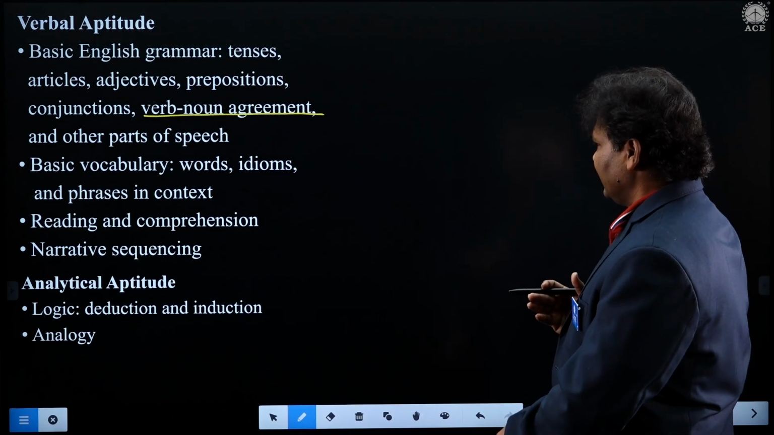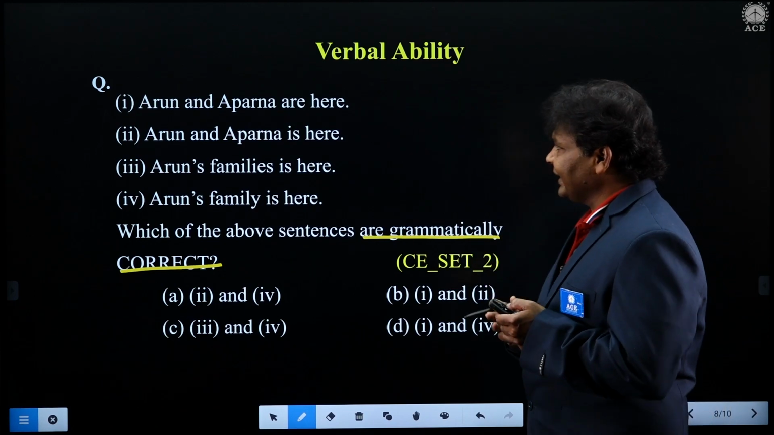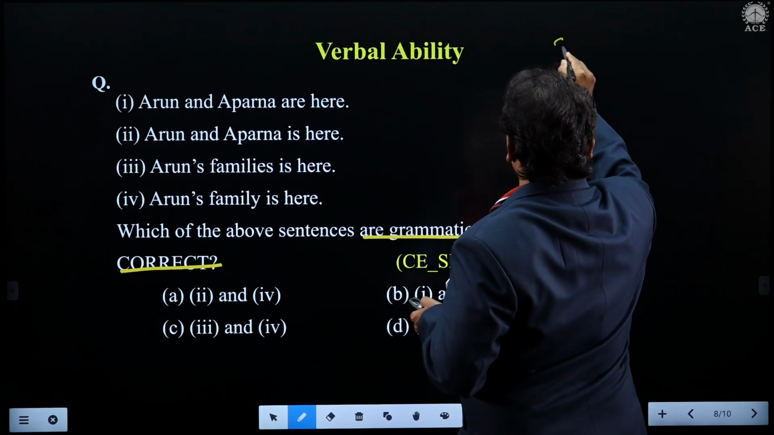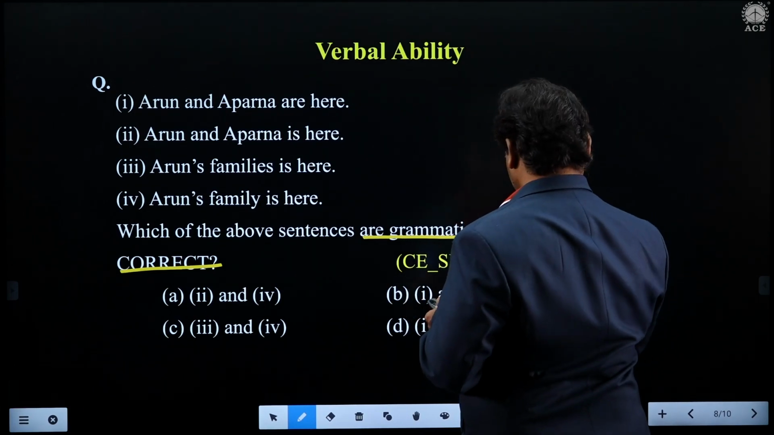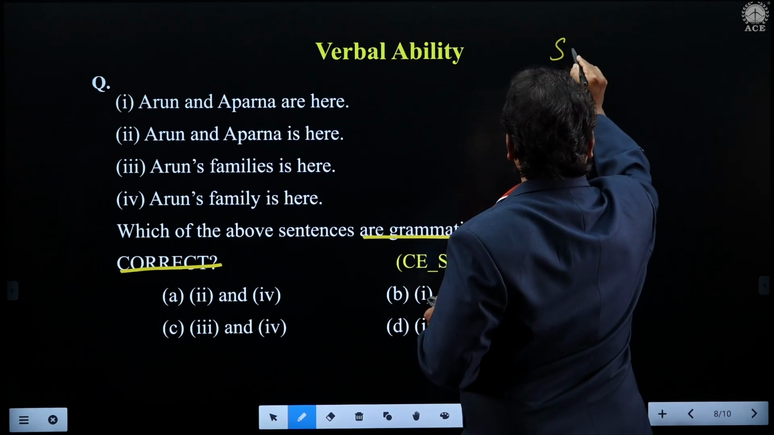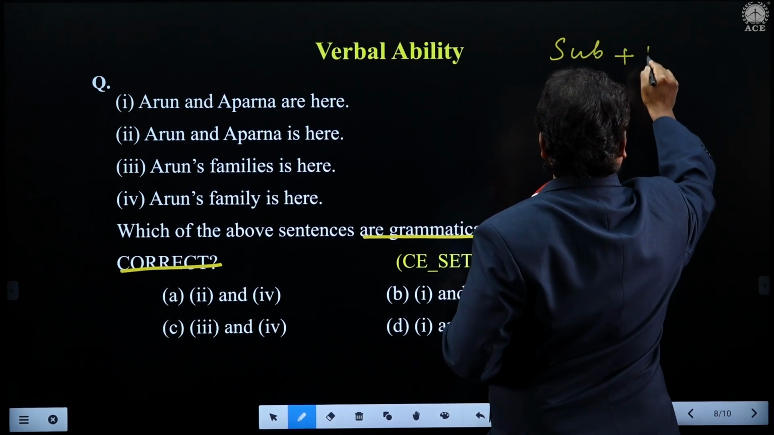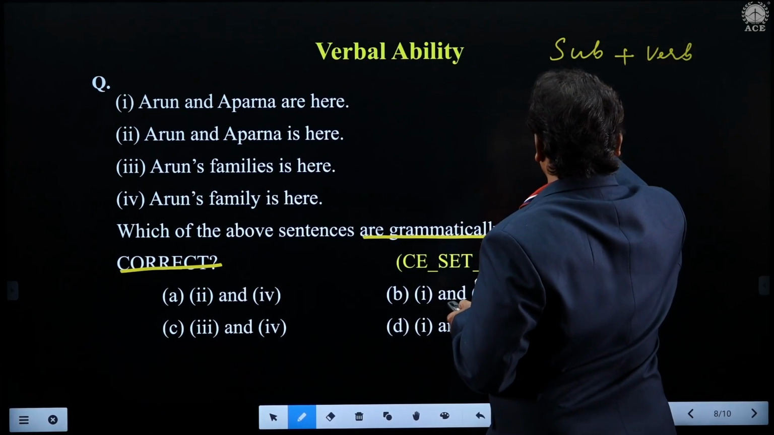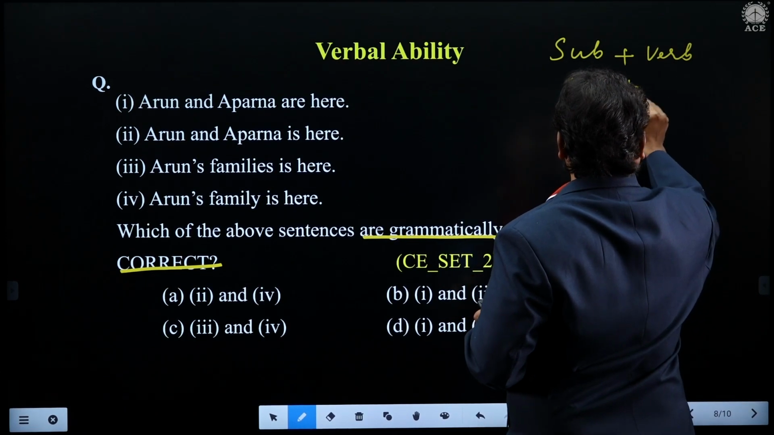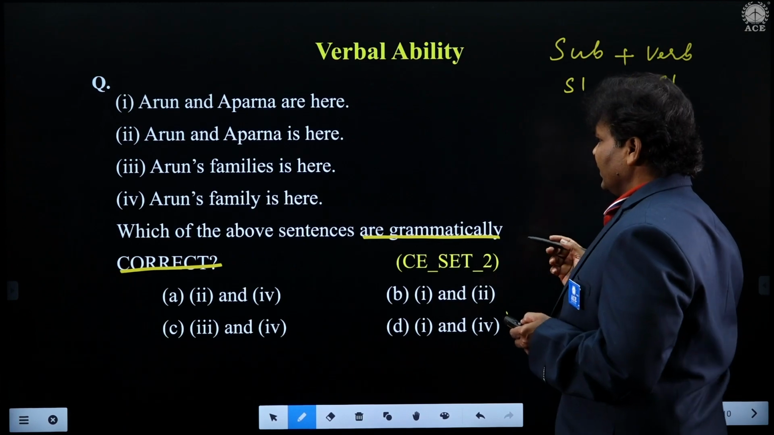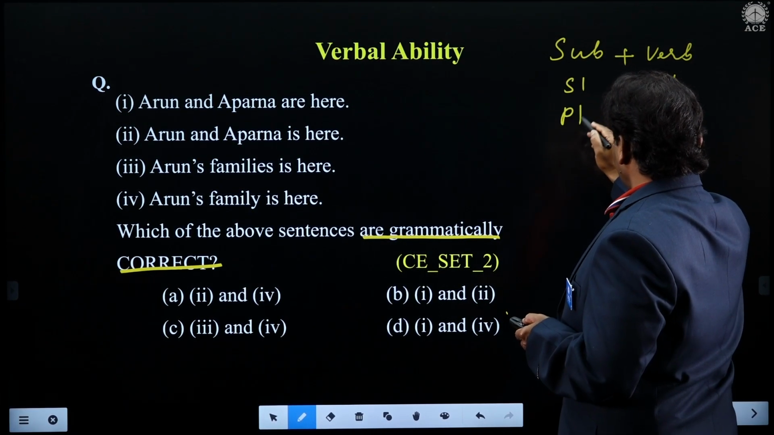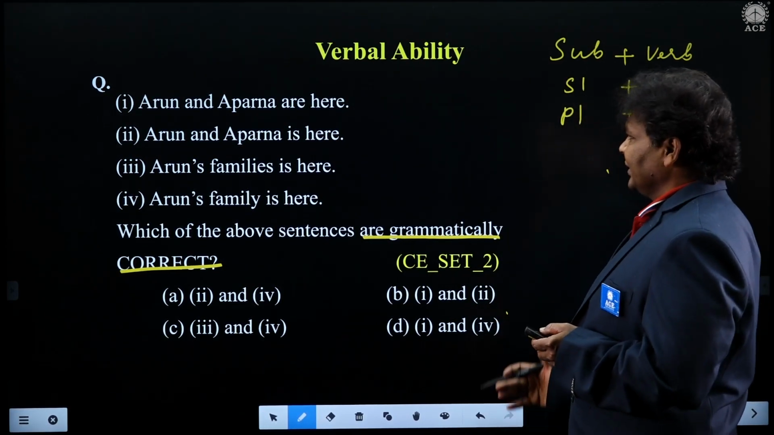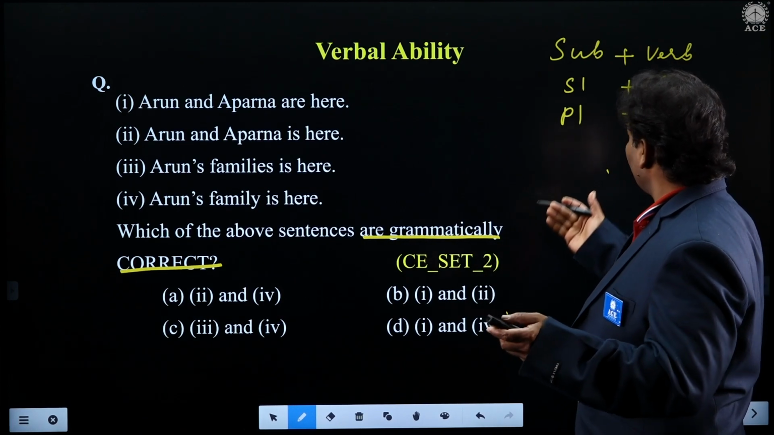Here we go. So for grammatically correct, let us check, students, what is subject-verb agreement? Subject plus verb agreement. Generally, if the subject is singular, the verb also should be singular, students. And if the subject is plural, the verb also should be plural. This is the concept that we have. So what is the subject and verb here? Let us see.